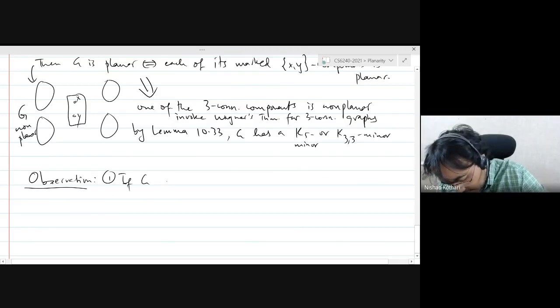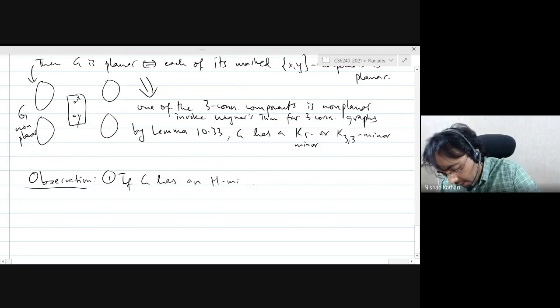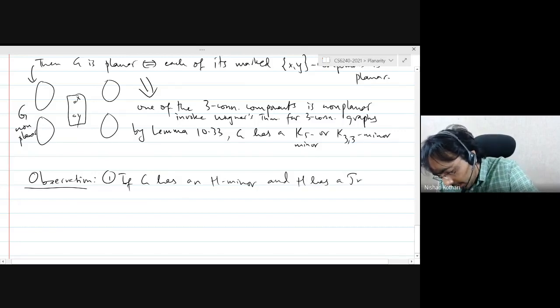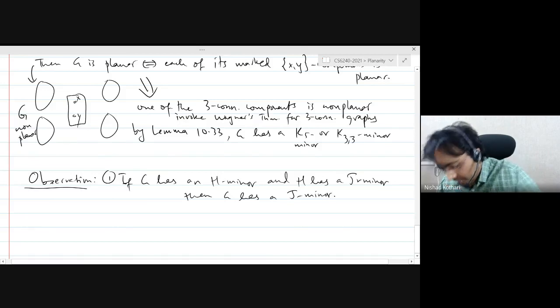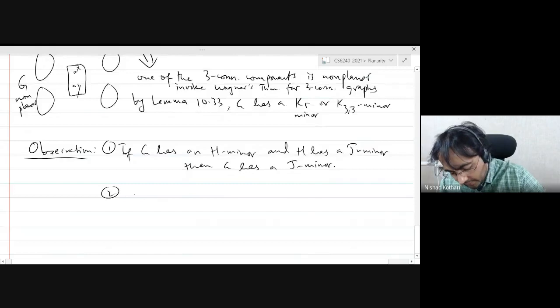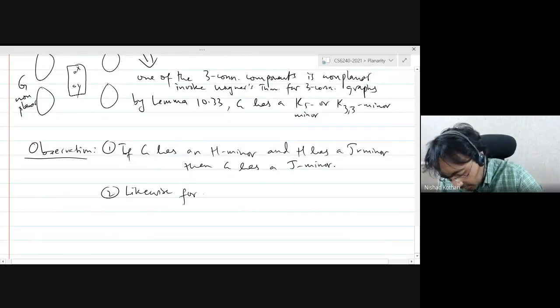If G has an H minor and H has a J minor, then G has a J minor. And similarly, likewise for subdivisions.